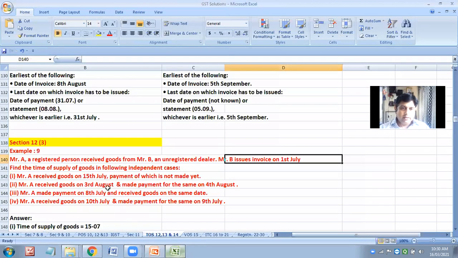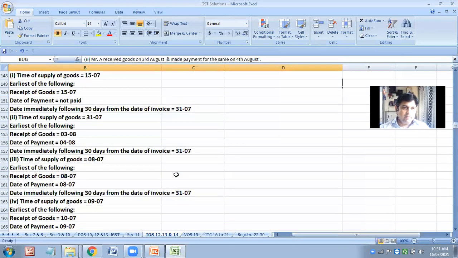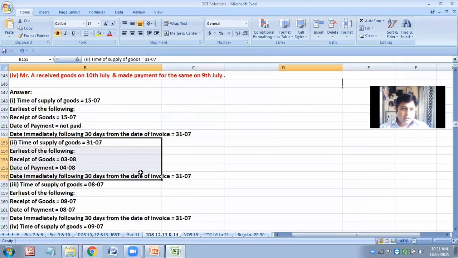Payal has given me the right answer. That is what I was surprised about, why she is writing 31st. Yes. For this question, it will be 31st. Here also they have very clearly stated. Don't worry, the explanation is given. So it is not 3 or 4, but 31st, whichever is early. Yeah. Next.